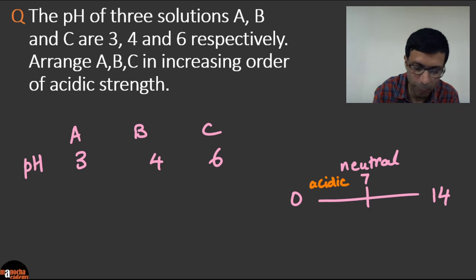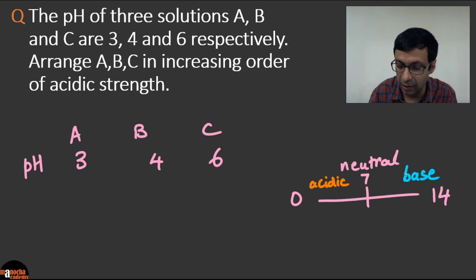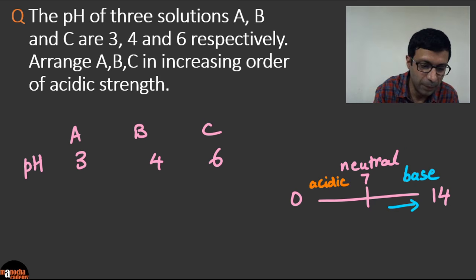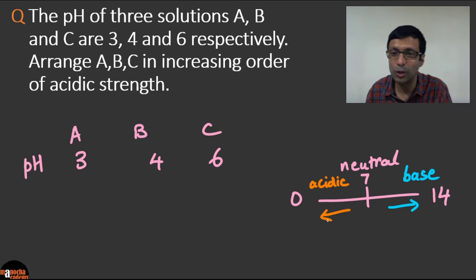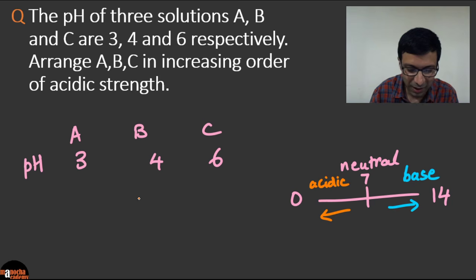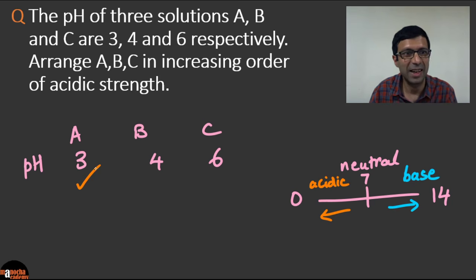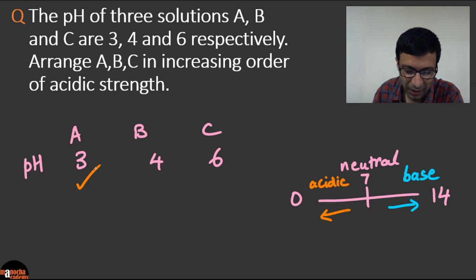And for the base, it's opposite. As you go closer to the number 14, so if it's 13, then it's highly basic, right? So these values are basic in nature and these values are acidic in nature. So who's the most acidic here? Pretty simple. It's going to be A. A is the most acidic over here, right? Because it has the pH value of 3 and C is the least acidic.